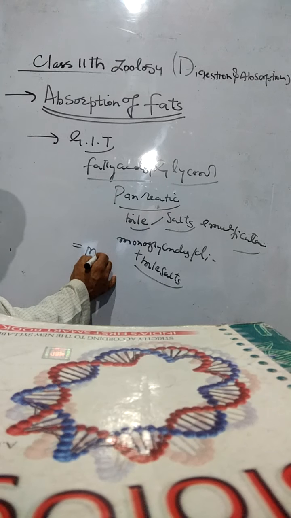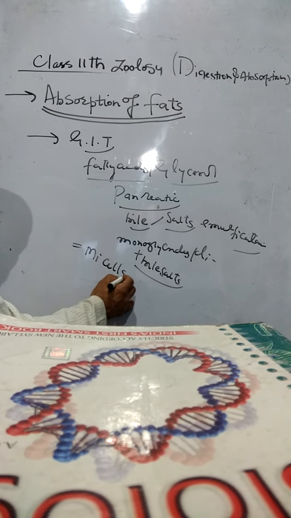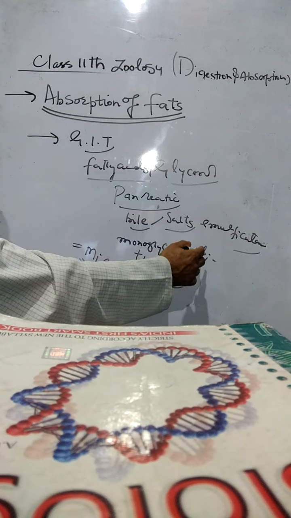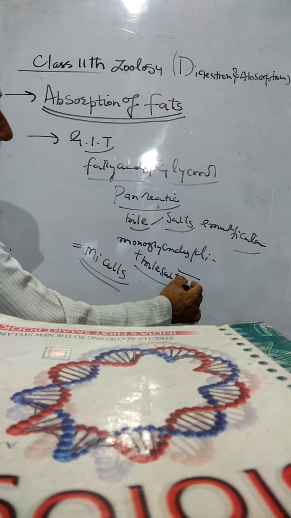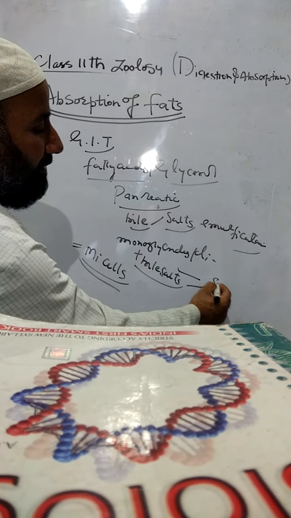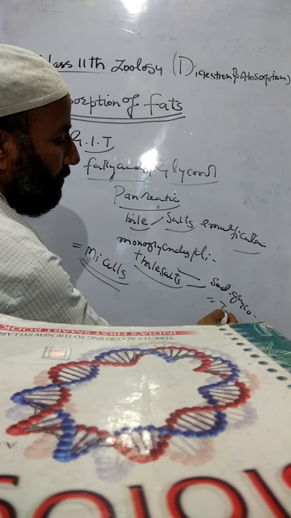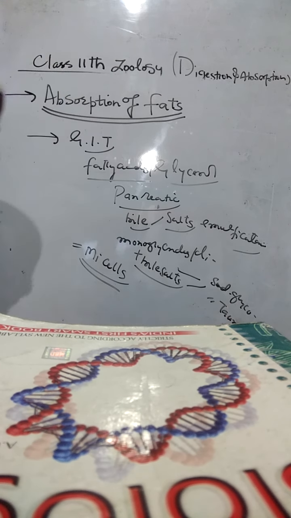These aggregates are called micelles. These micelles are the aggregates of monoglycerides and diglycerides with bile salts. The bile salts are of two types, sodium glycocholate and sodium taurocholate. Whenever this conjugate is formed, fatty acids, glycerides, and fat-soluble vitamins are actively absorbed into the intestinal cells.